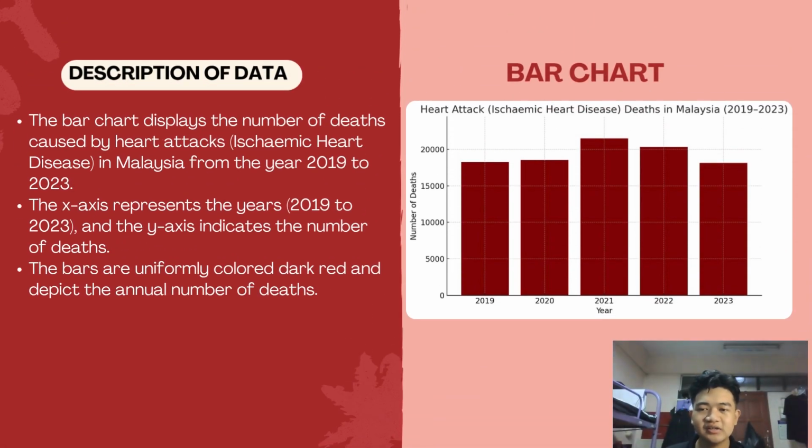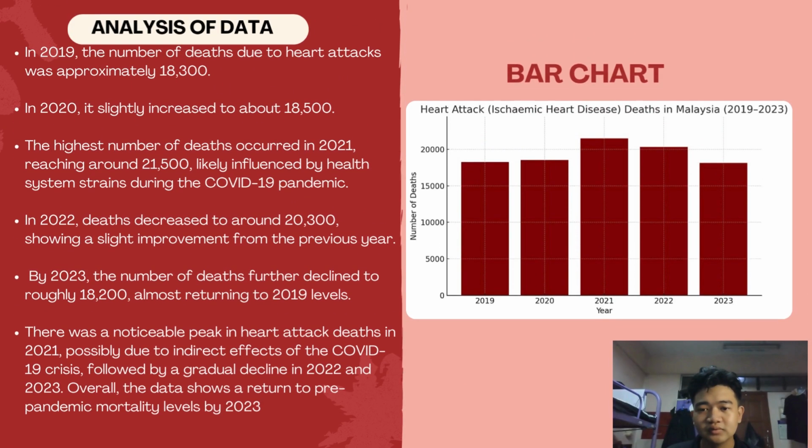The second chart is the bar chart, displaying the number of deaths caused by heart attack in Malaysia from the year 2019 to 2023. The x-axis represents the years 2019 to 2023 and the y-axis indicates the number of deaths. The bars are uniformly colored dark red and depict the annual number of deaths.